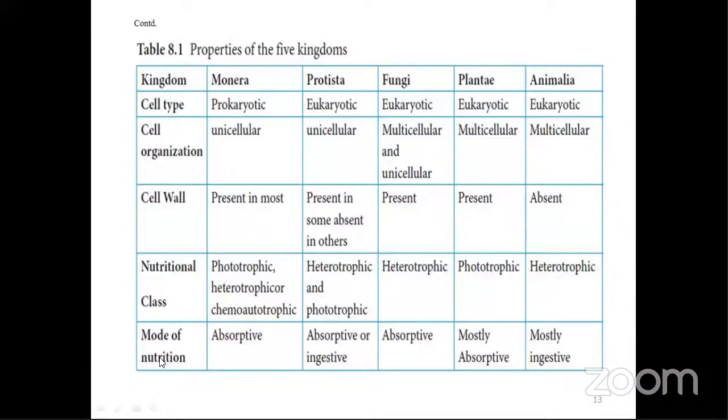Then what is the mode of nutrition? That means whether they are absorptive type, ingestive type, or what type it is. In Monera it is absorptive type. Here in Protista you can see both absorptive as well as ingestive. Students, you will wonder why Protista has both, of Monera and of the higher kingdoms also. It is because it becomes the link, students. Some organisms are heterotrophic, and later some organisms are phototrophic, so they form the link over here. Here they are absorptive and ingestive. Plantae are absorptive. Animalia are ingestive. They only take in the food.